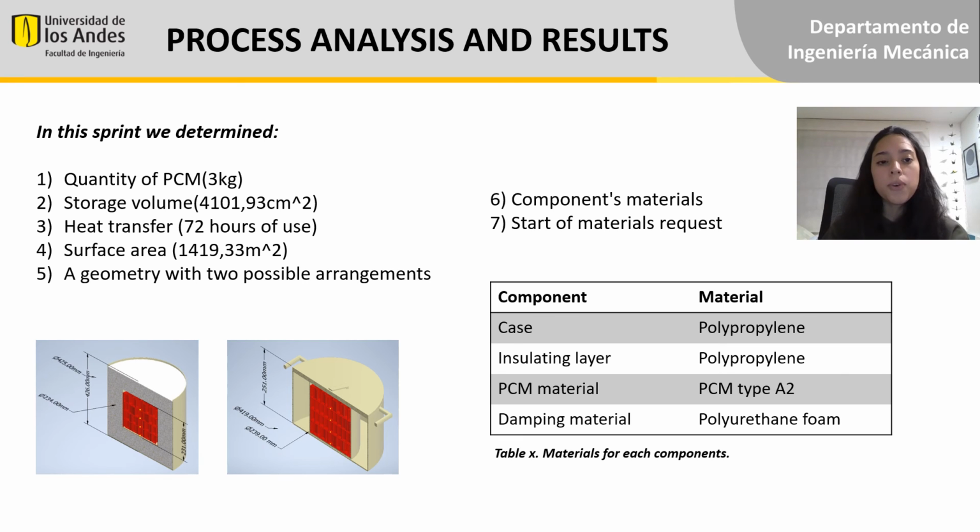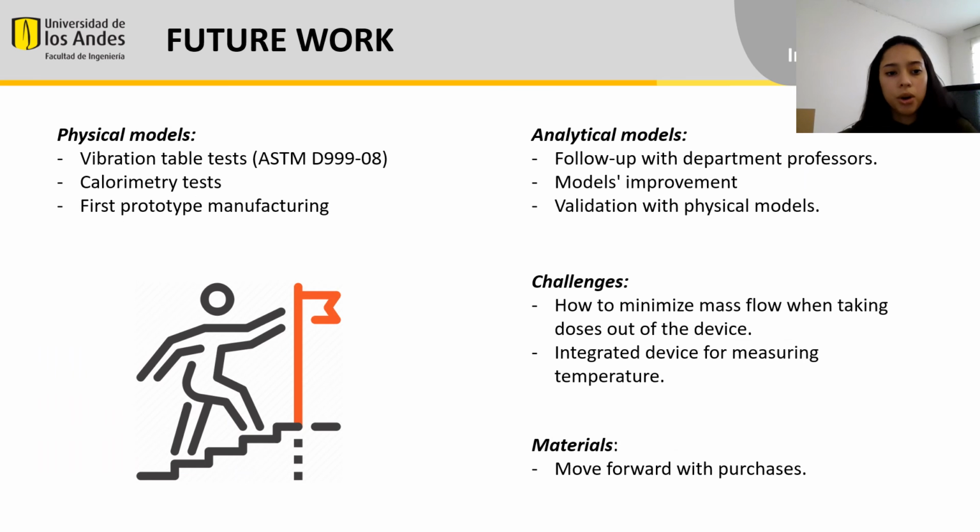In this sprint, we found the quantity of PCM, the storage volume, the heat transfer rate, the surface area, a geometry with two possible arrangements, the component materials that are listed below, and we began requesting the materials needed. For our future work, we will be doing physical models that include tests in a vibration table, calorimetry tests, and the manufacturing of the first prototype.